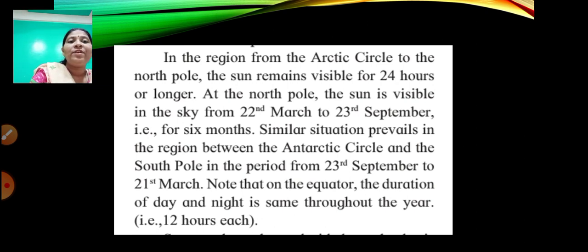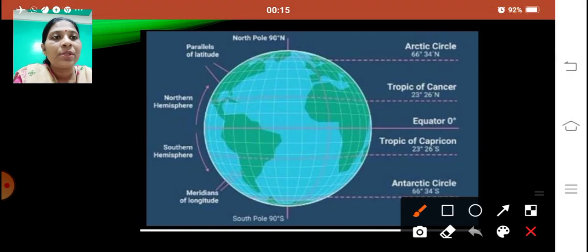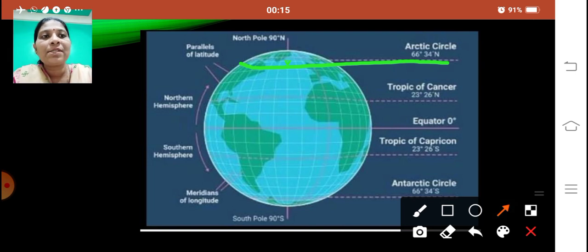So when we're learning this, in the region from the Arctic Circle to the North Pole, the sun remains visible for 24 hours or longer. You will understand this over here. This is the Arctic Circle, shown over here. From here, in the North Pole, this portion, the sun will remain for 24 hours, for a period of 6 months. That is in the Arctic Circle in the northern hemisphere, from the Arctic Circle to the North Pole.